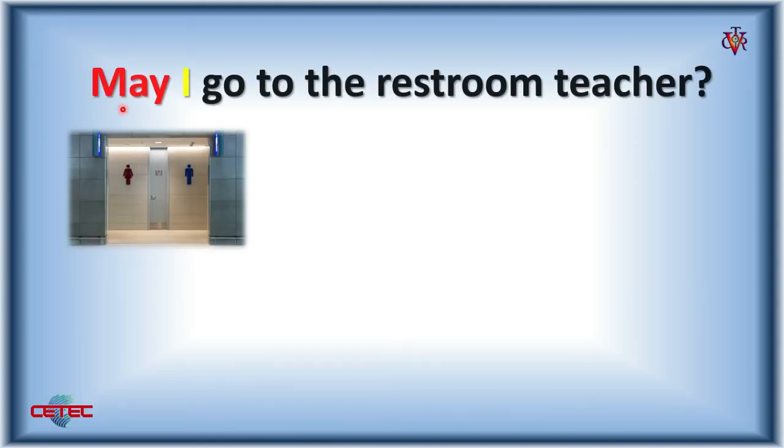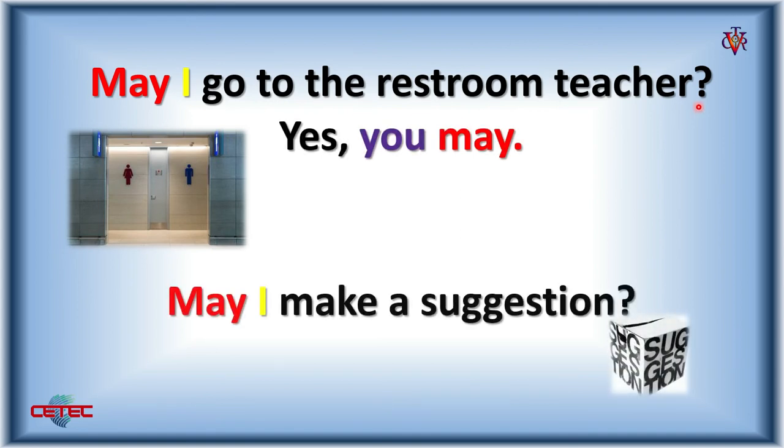Let's see this example. May I go to the restroom, teacher? Here, may, then our subject, the verb go, and the complement. May I go to the restroom, teacher? Yes, you may.